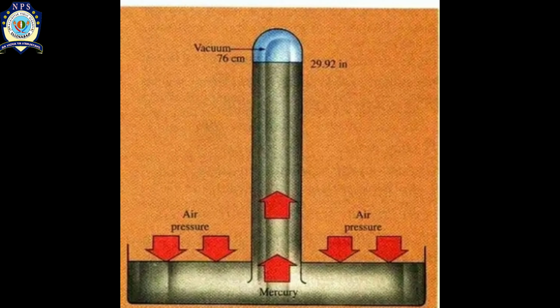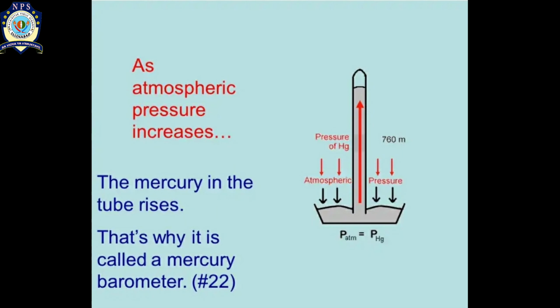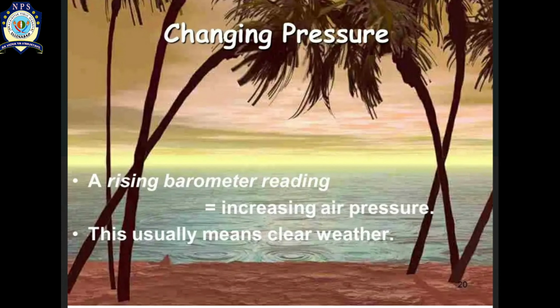So these pictures make clear that the level of the mercury increases and decreases in the barometer with the help of the pressure of the atmosphere. Now some interesting things you can observe with the help of changing pressure.